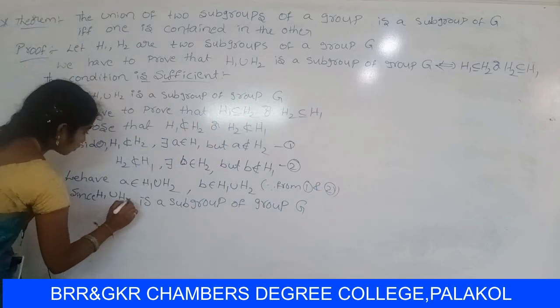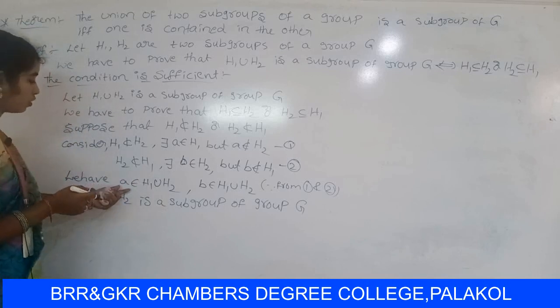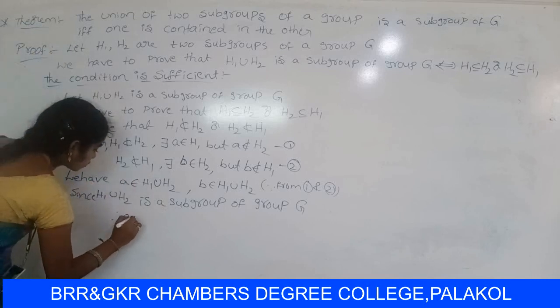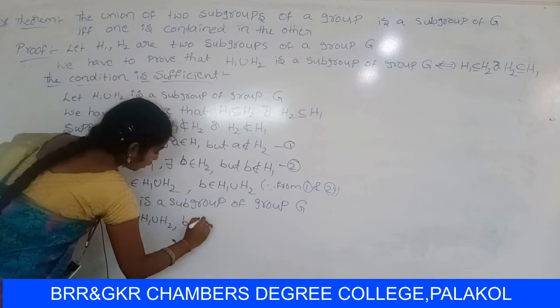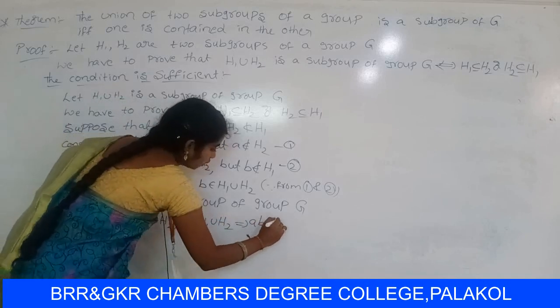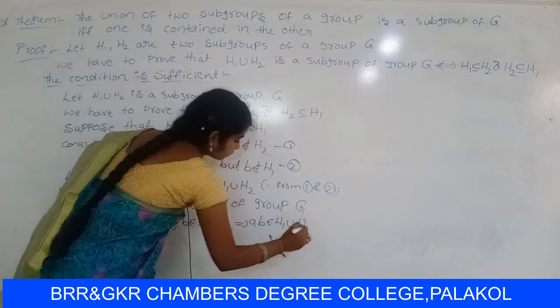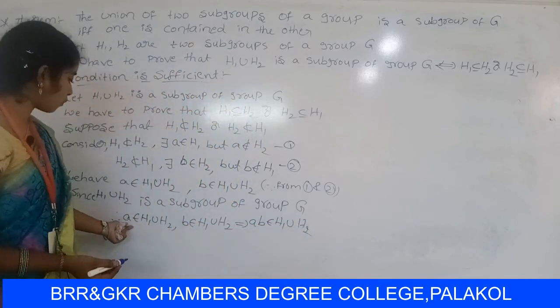So that means A belongs to H1 union H2, B belongs to H1 union H2. So it can be written as AB belongs to H1 union H2 by closure property.